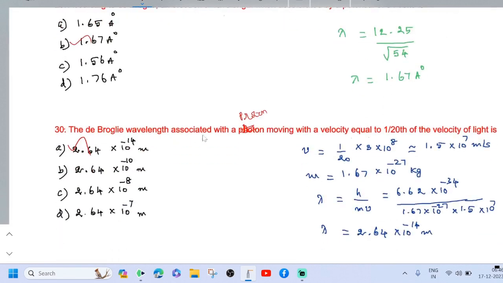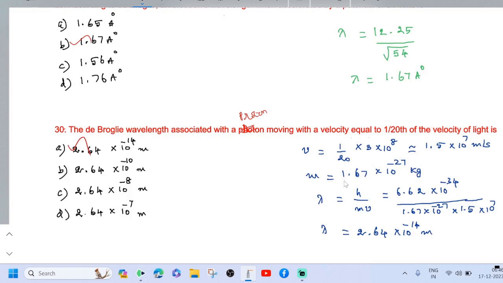The de Broglie wavelength associated with a proton moving with a velocity equal to 1/20 of the velocity of light is 2.64 into 10 power minus 14 meter. See here, velocity v equal to 1 by 20 into velocity of light. Velocity of light is 3 into 10 power 8. So this is 1.5 into 10 power 7 meter per second.